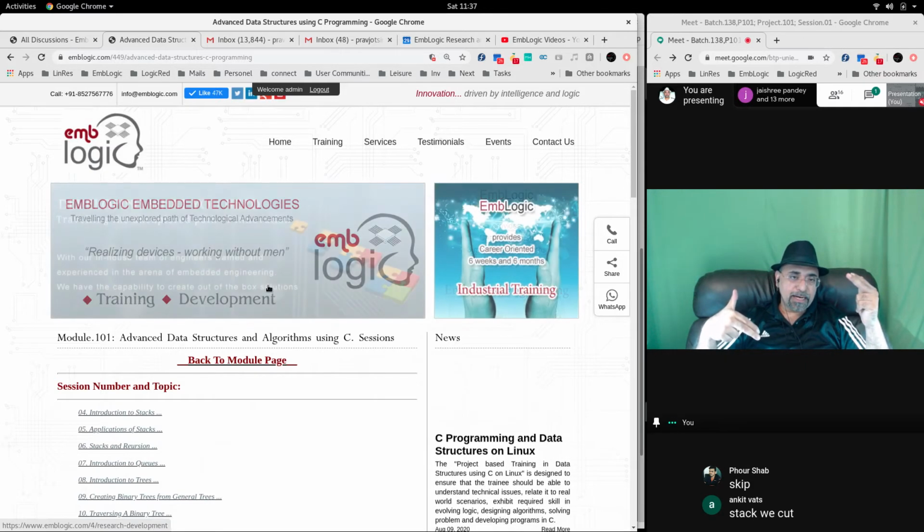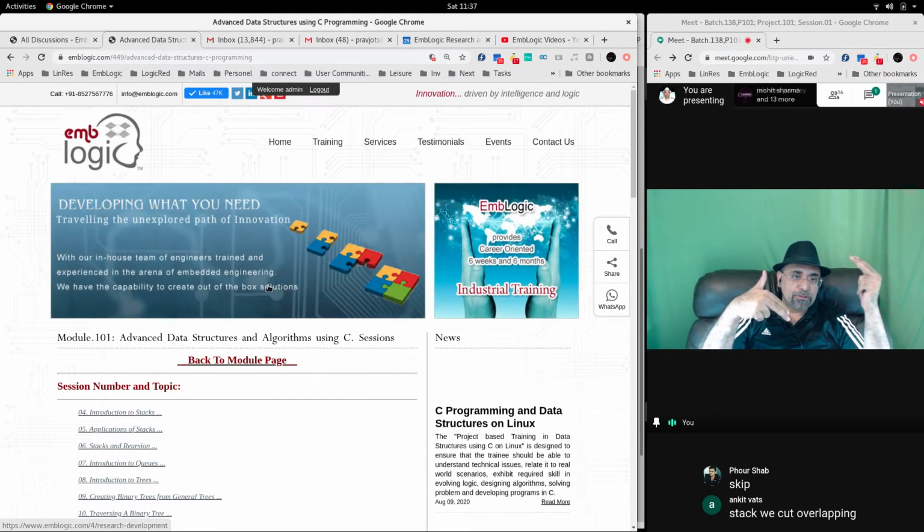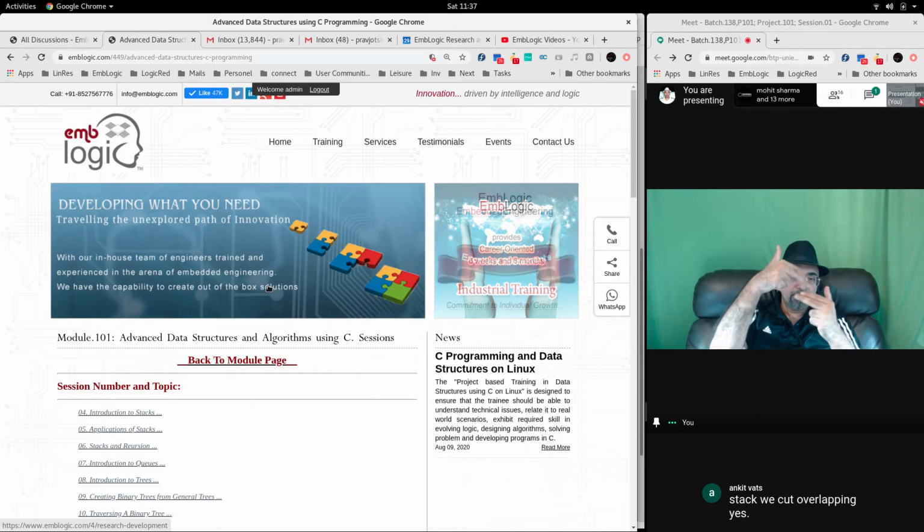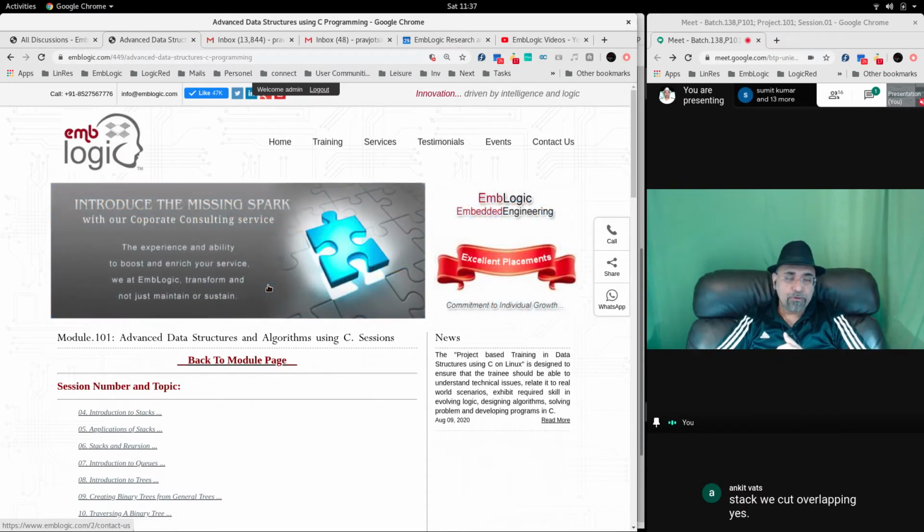One stack's top pointer will grow, another stack's top pointer will come downwards. So they should not overlap. When they overlap, that means the array is full.